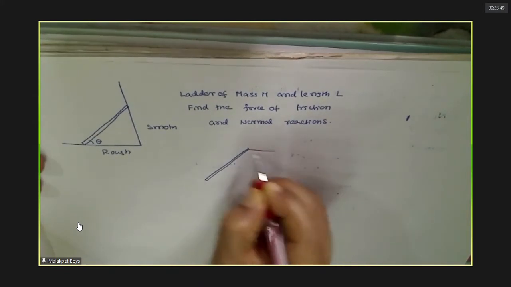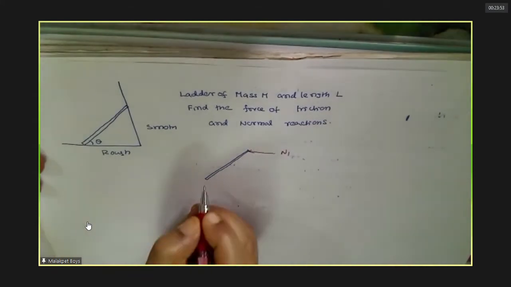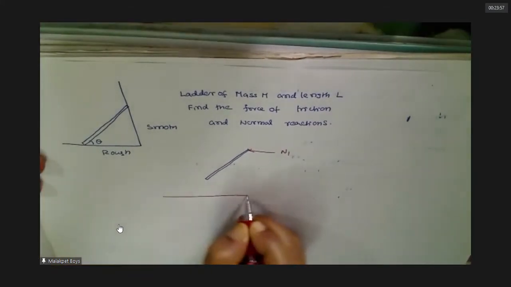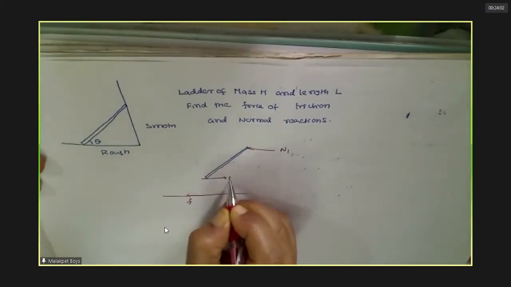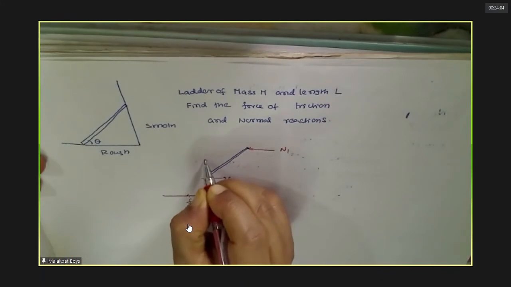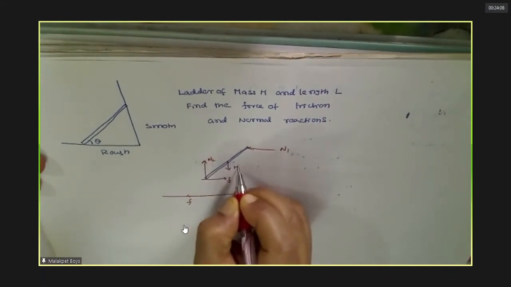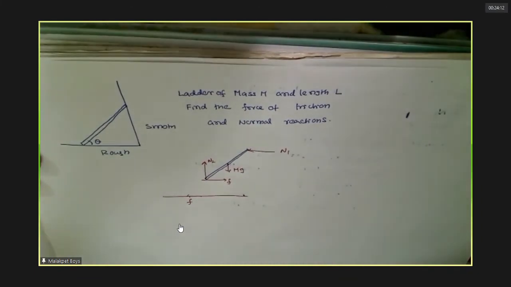This is N1. There is no friction here. See, the ladder tends to slide like this now. On this is the friction. This is the weight which acts at the center. Any other force is there?